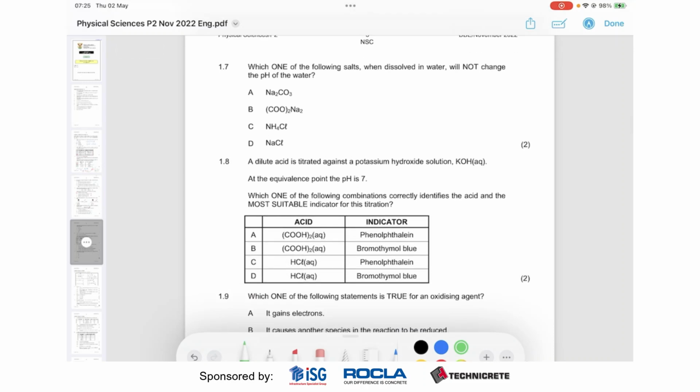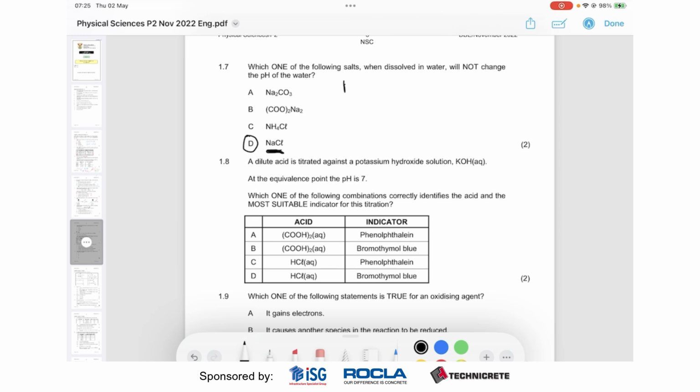Okay, which one of the following salts when dissolved in water will not change the pH? So to do this question, first of all, it's very obvious the answer is D, because we have sodium chloride, which is table salt. And we know when we add salts to our food or anything we eat, it doesn't change the pH. It's a neutral salt. But just in case, let's say they didn't have a really obvious answer in the list of answers, how would you decide which is which?